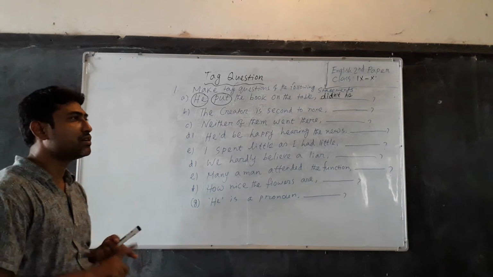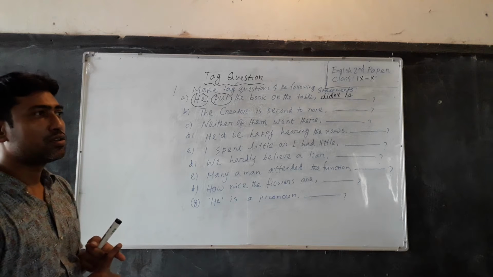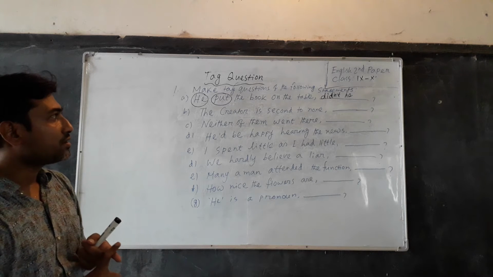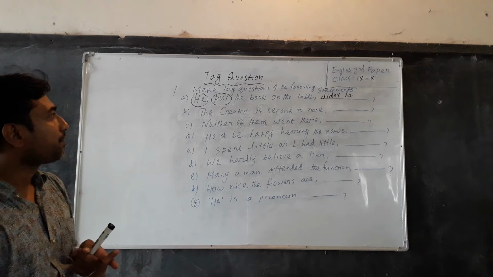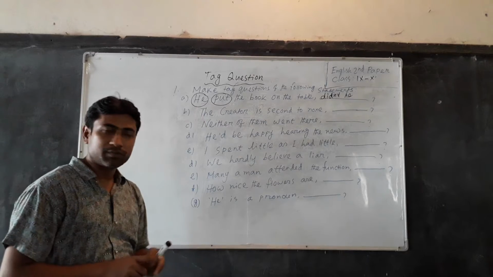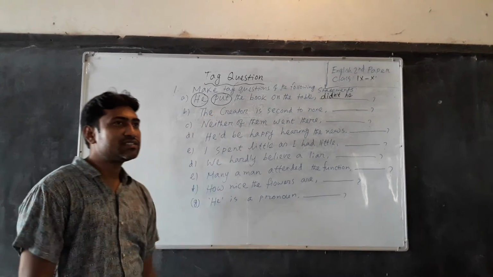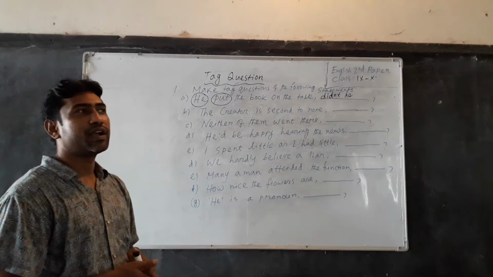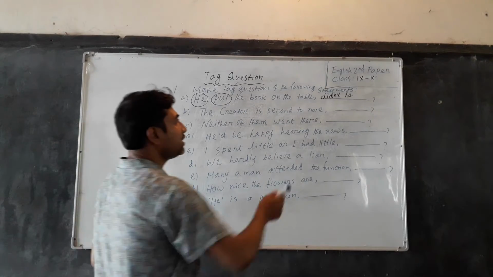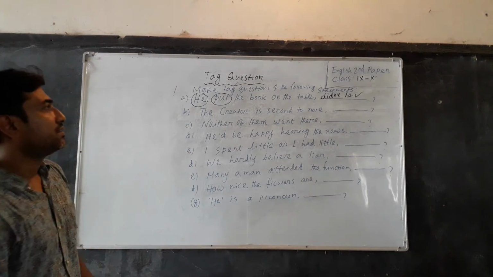Then we have to decide whether the contraction of not will be written or not. And then we have to write the subjective form of the pronoun. If the statement is affirmative, we have to make a negative tag question, and that's why I have written the negative tag question here. I think you have understood.